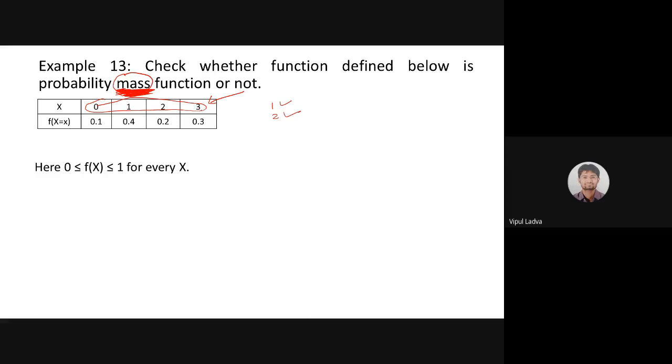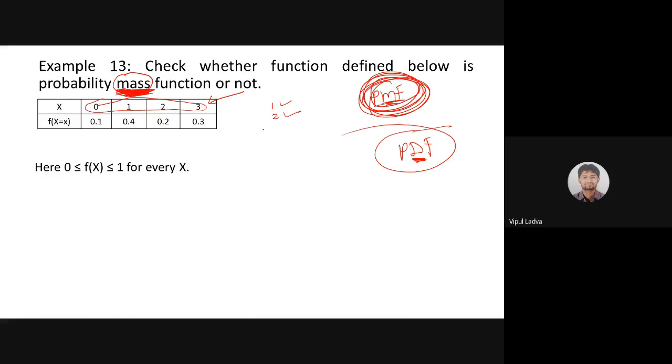काउंटेबल वैल्यू है और सारी इंटीजर्स है, दैट मीन्स एक्स इज डिस्क्रीट। तो अगर डिस्क्रीट वेरिएबल के लिए मैं प्रोबेबिलिटी फंक्शन की बात कर रहा हूं तो उसको क्या बोलते हैं हम? प्रोबेबिलिटी mass function. So take care about this. This is very, very important, because after 2-3 slides, I will be dealing with probability density function. If you're not clear about this mass and density, that means discrete and continuous, then it will create an issue, because our whole chapter is dependent on discrete and continuous variables. And we need to learn probability distributions even. So this is very, very critical and important.